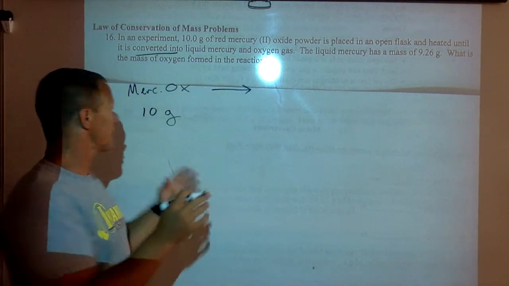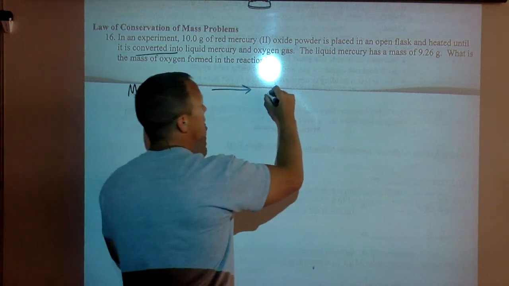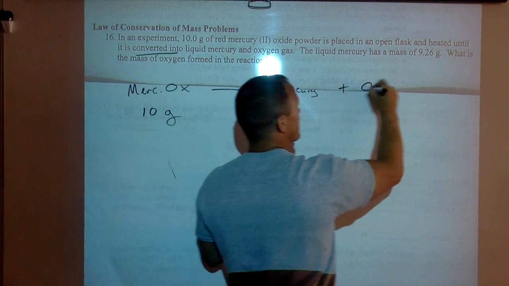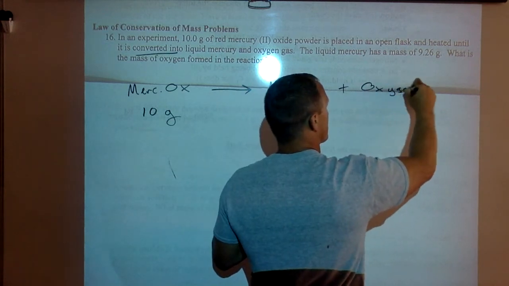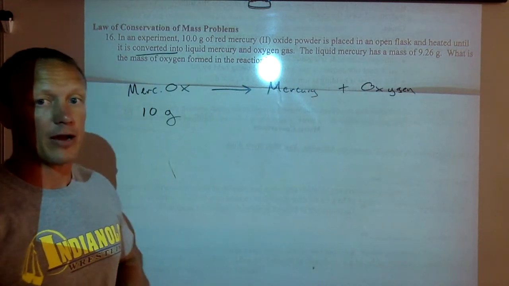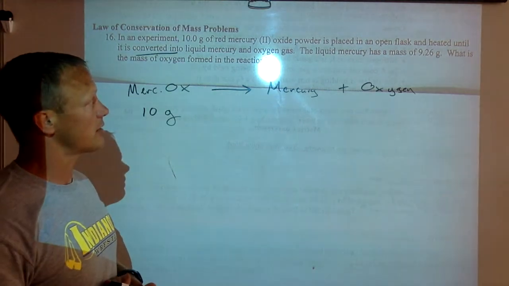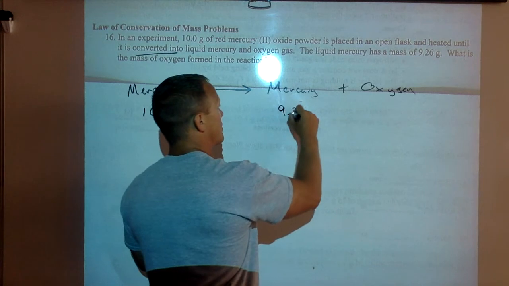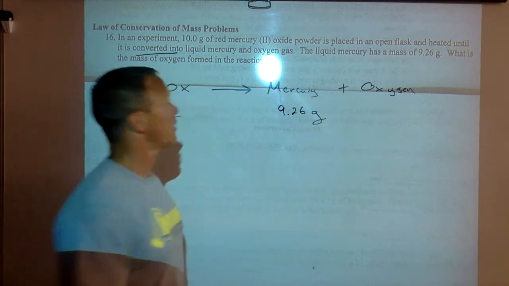Now they have separated. So the mercury oxide has now split into mercury plus oxygen. You can abbreviate however you want to right now. It's split into those two things. And it says the liquid mercury is 9.26 grams. Let's know what is the mass of the oxygen.